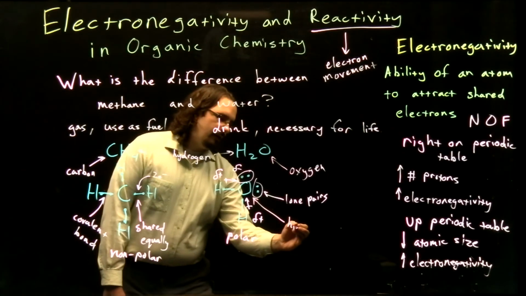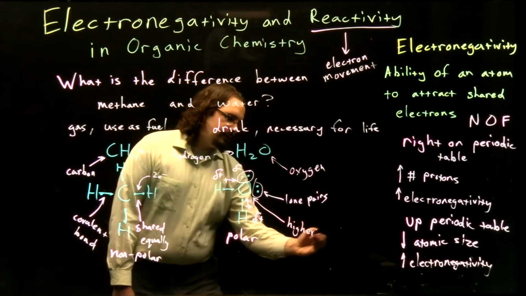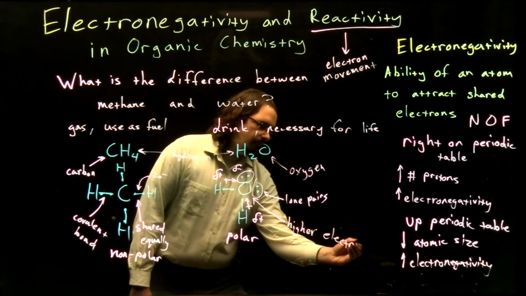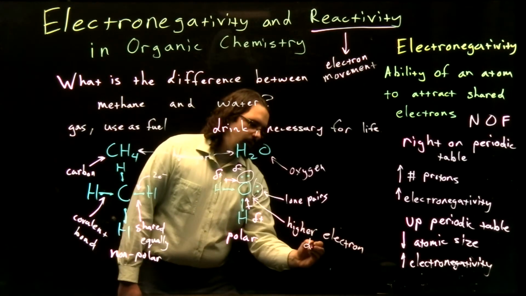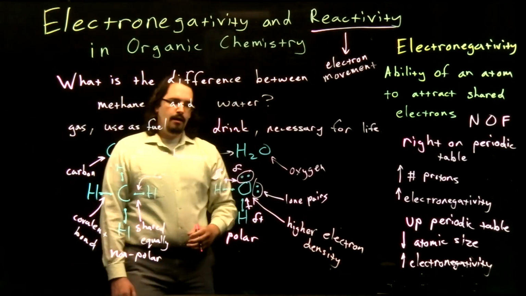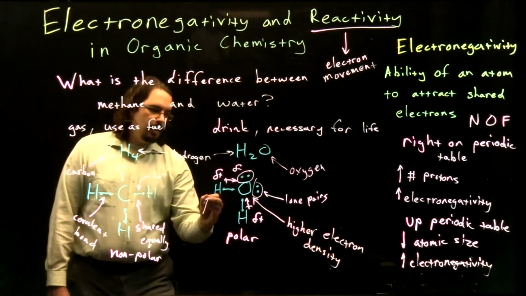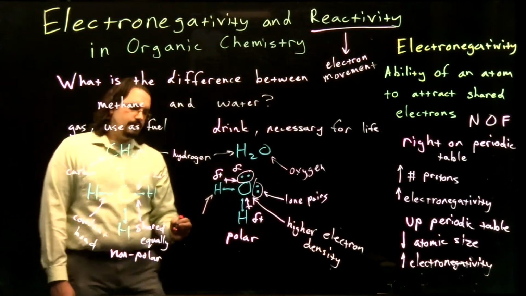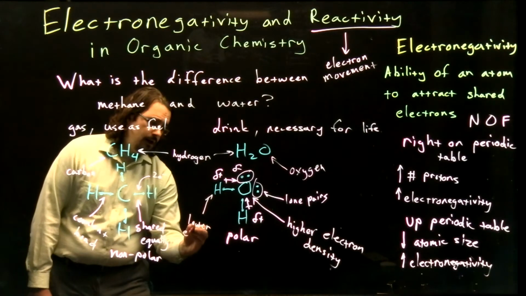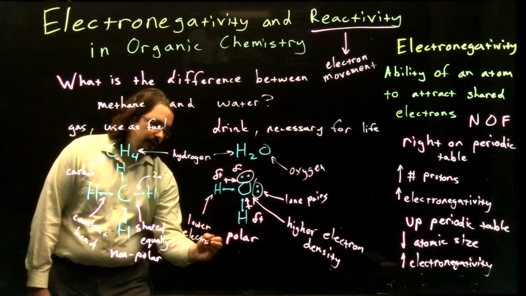So we're going to have higher electron density, we'd say. And those electrons then are getting pulled away from our hydrogens. So these hydrogens give us an area of lower electron density.